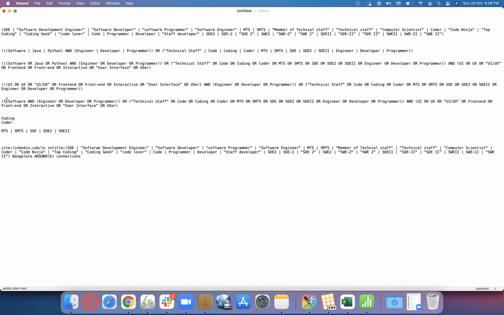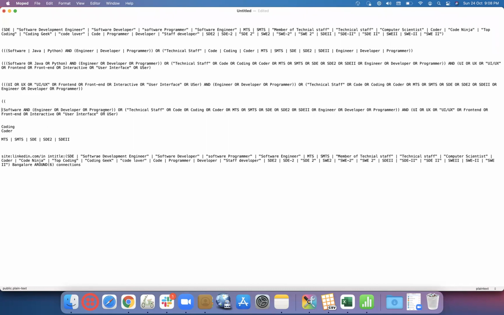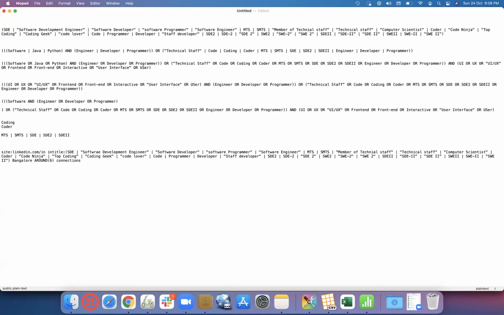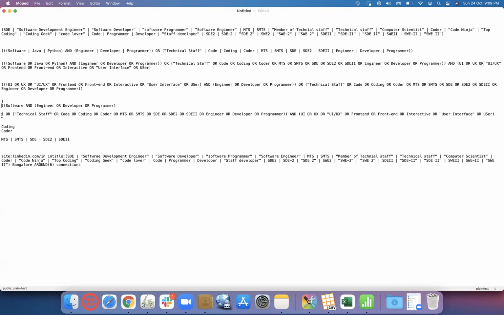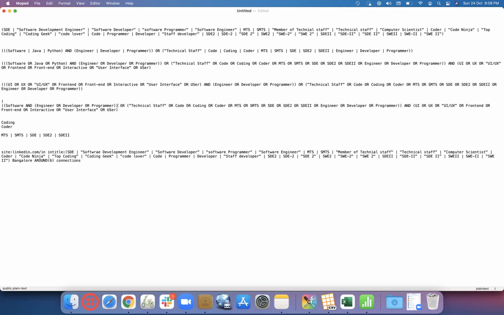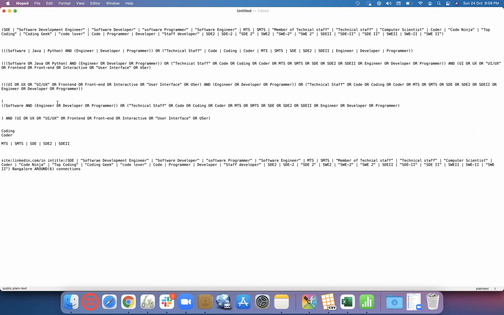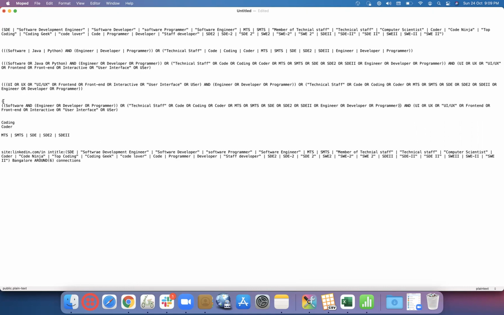So software and engineer or developer, this becomes one search, or this and this. So to make it on a high level, both the things, we need to close with this one bracket and this one bracket. And on a high level, till here, so either this or this. To close up with that, we are using one more closing bracket here and opening bracket here.